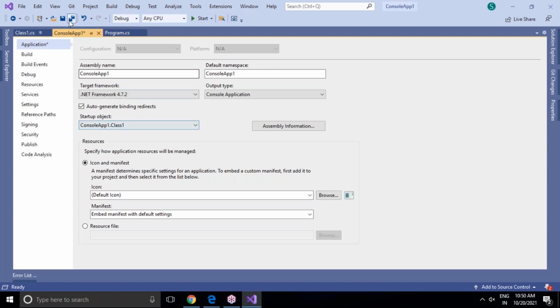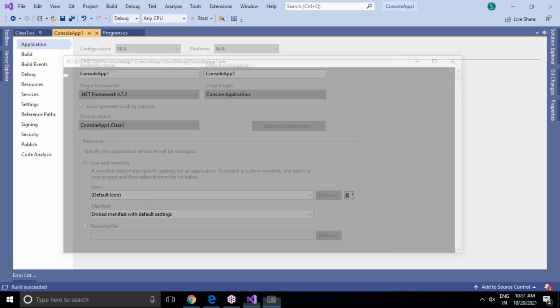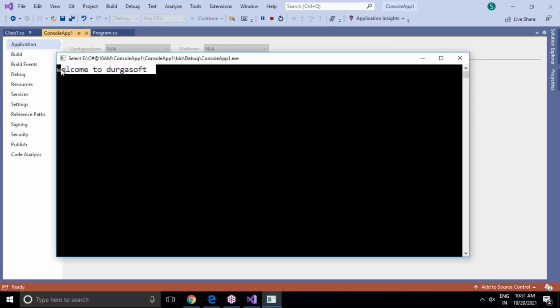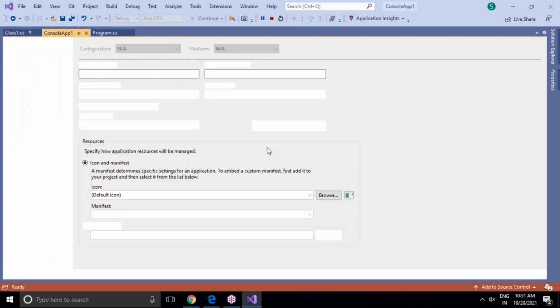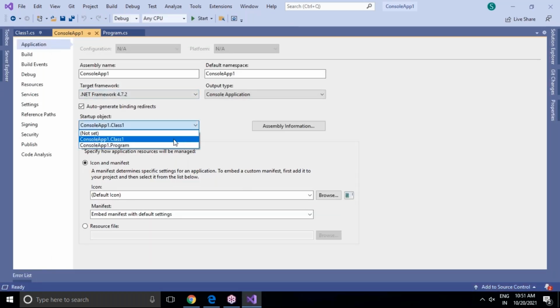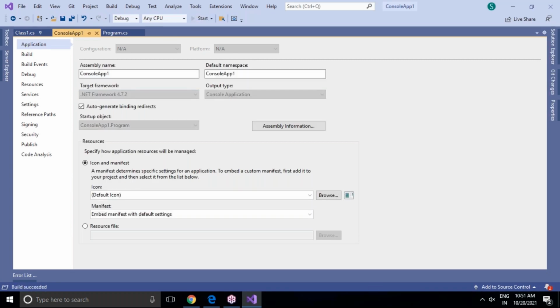After changing this, you must save it. Don't forget to save. Click on save and then run it. Once you run it, you can see "Welcome to DurgaSoft", Class1 is executed. Later, if you want to execute only the Program class, change the name, save it and run it. Now you will see the previous program run.